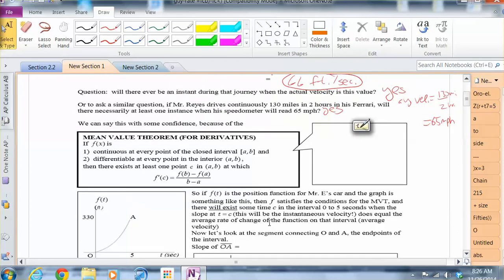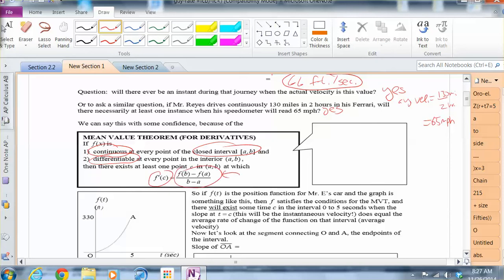The mean value theorem states the following: if you have a function that's continuous on a closed interval from a to b, so a and b are included in your domain, and if the function is differentiable at every point in the interior of your specified domain, not including a and b because usually at endpoints things are not differentiable, then we can say with confidence that f prime of c equals f of b minus f of a over b minus a.